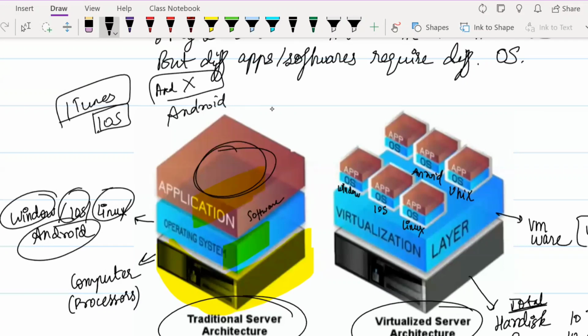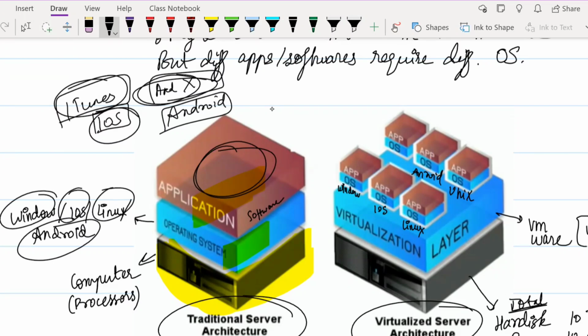Now this is one app which will only work on Android. Users of Android phones will only be able to access this application, whereas users of iOS will only be able to access this application. So here there comes a divide. People who want to use a different application would need a different phone. If I need to use an iPhone application, I would need an Apple phone which has the iOS operating system. If I need to use an Android application, then I would need a phone which supports the Android operating system.